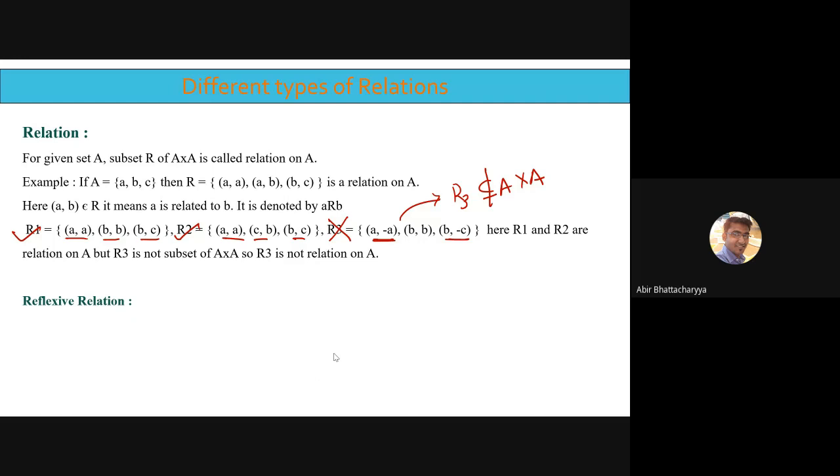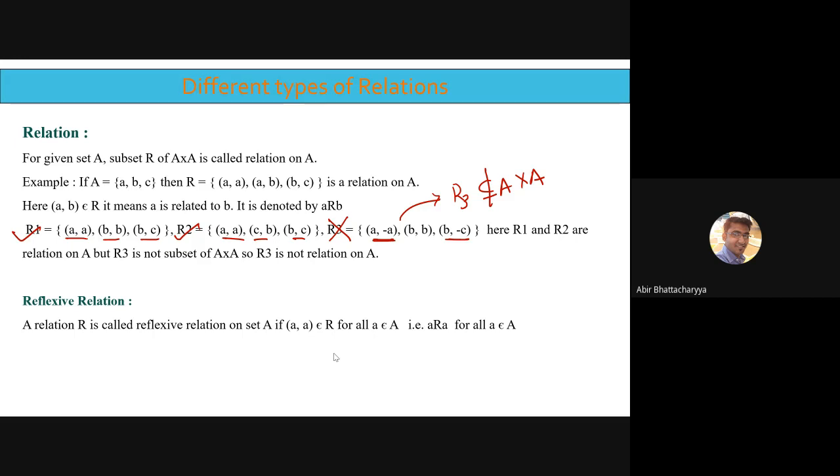Now we'll go for some types of relations. Different types of relations are there, so we'll go for a few types. First one is reflexive relations. What is a reflexive relation? Total three types of relations, and also one more extra type, antisymmetry. I will let you know each type, what the use of that type of relation is, and how we can implement it. So the first type of relation is known as reflexive relation.